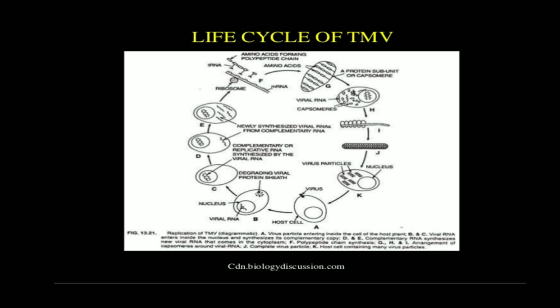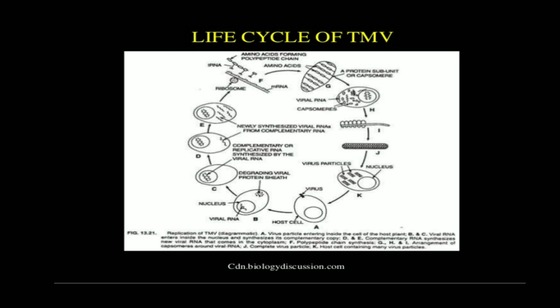Okay, so here we will start with the host cells which got the viral infection. See the capital A diagram. In the capital A diagram you can see the host cell as well as the virus. This virus is inserted inside the plant cell, and after that what will happen? It will degrade the viral protein sheath, but the viral RNA will enter inside the nucleus.